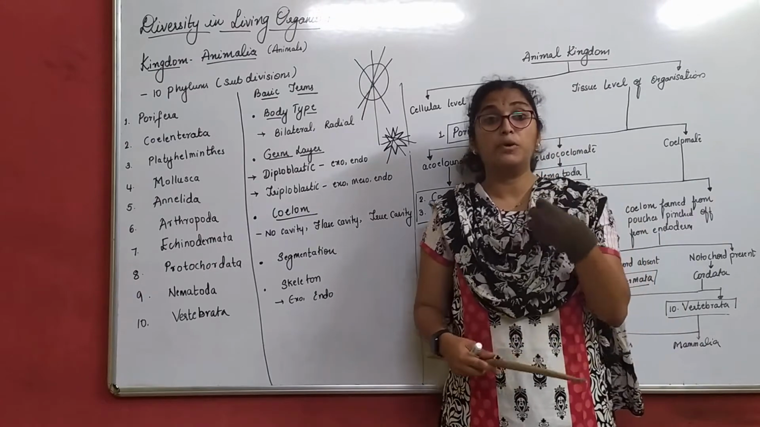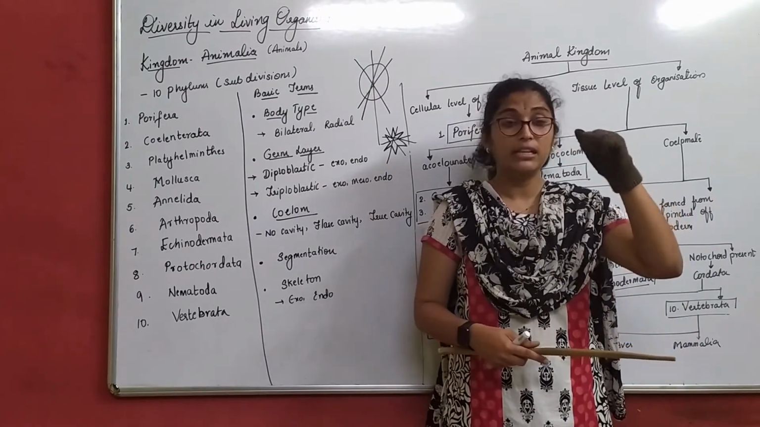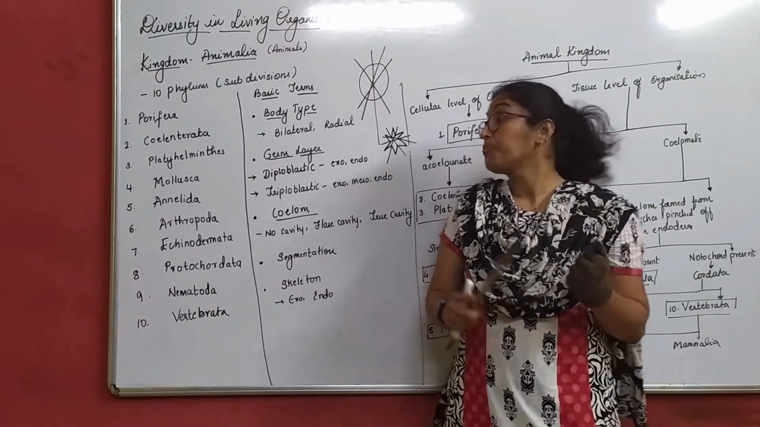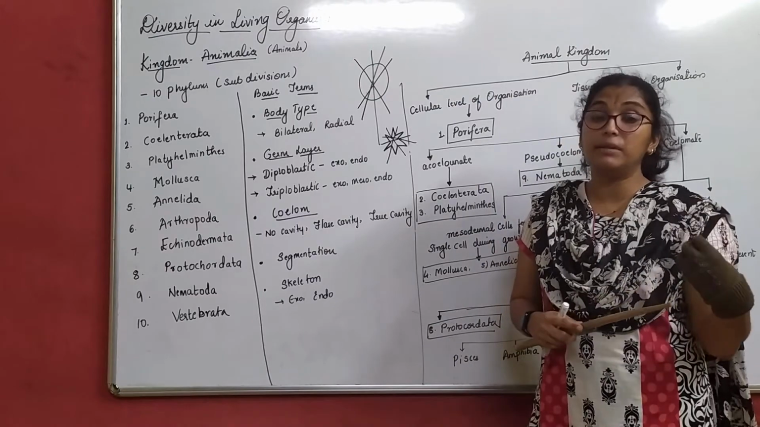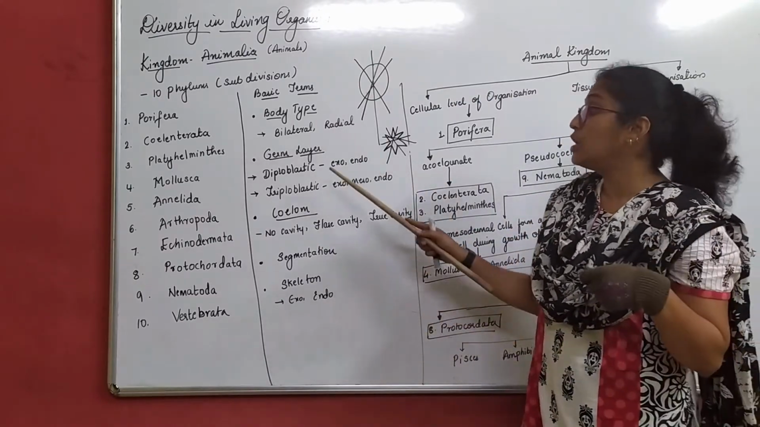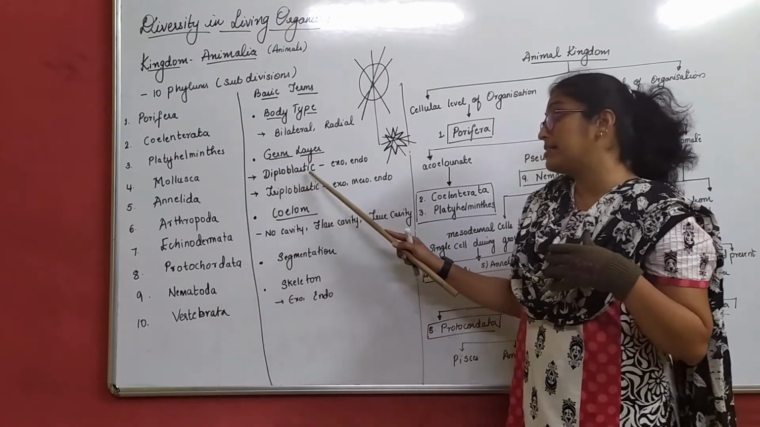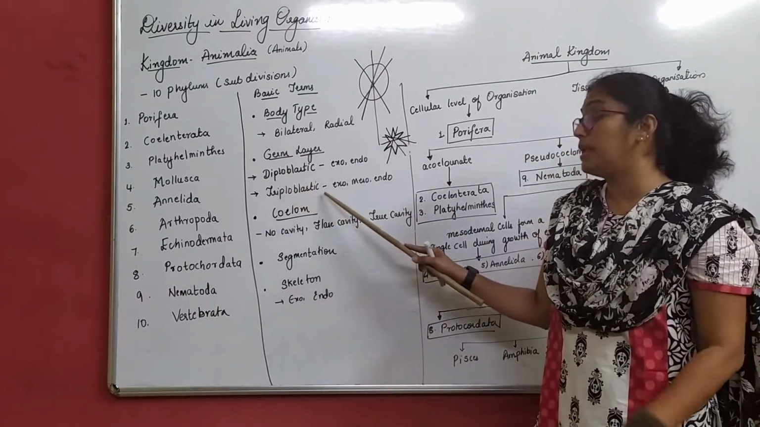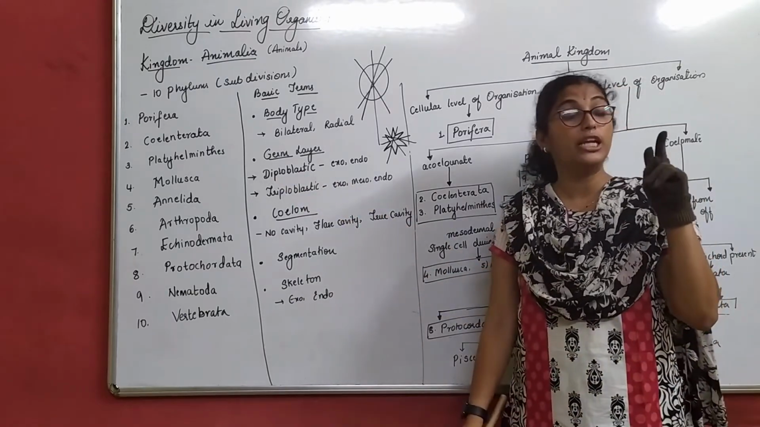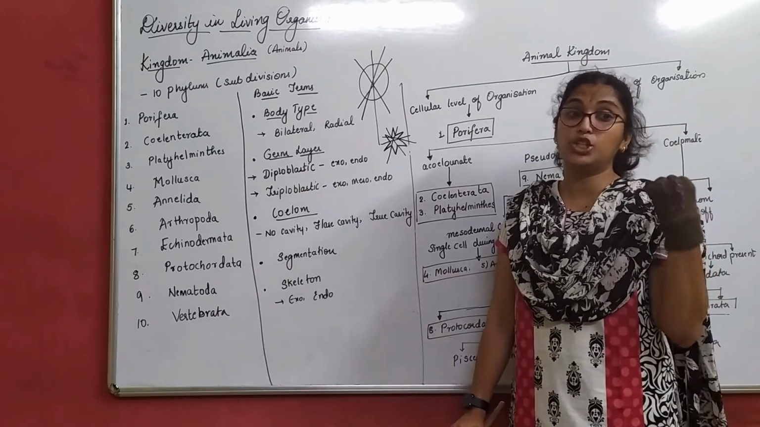That means our body has 3 layers, correct? We have one skin, then we have a middle layer, then we have an end layer. So based on the germ layers, we again differentiate these organisms. That means we differentiate them in terms of diploblastic and triploblastic. Diploblastic means they have only 2 germ layers. Triploblastic means they have 3 germ layers.